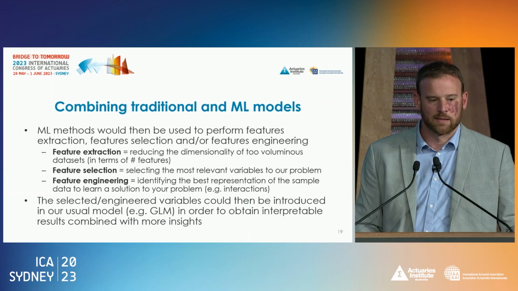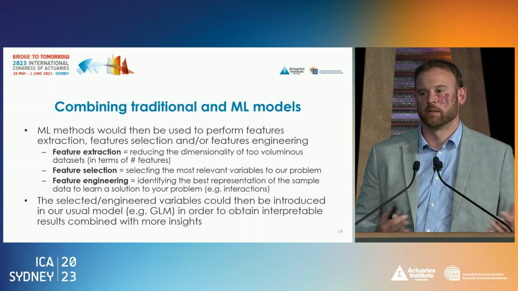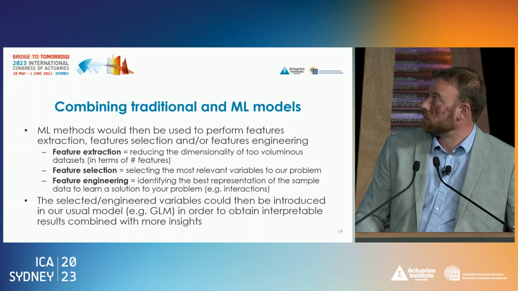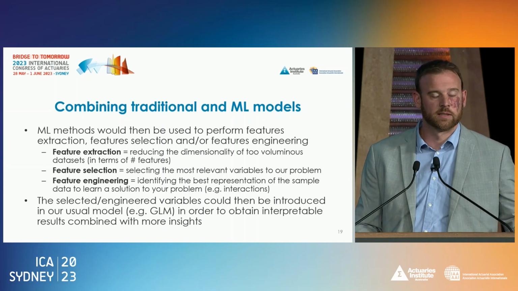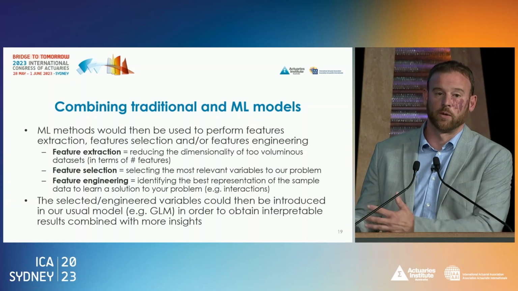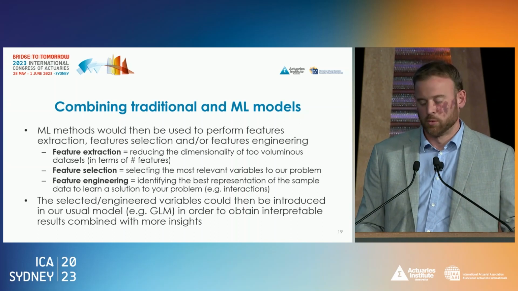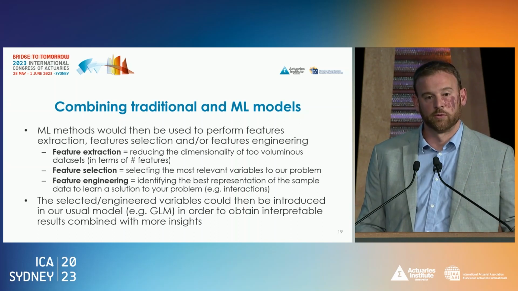And my last slide is the other strategy that might lead you to combine traditional and ML models. So you might want to use a machine learning model in a pre-modeling step, or also in a post-modeling step to better understand the result. And so you might use this to select the most relevant features.